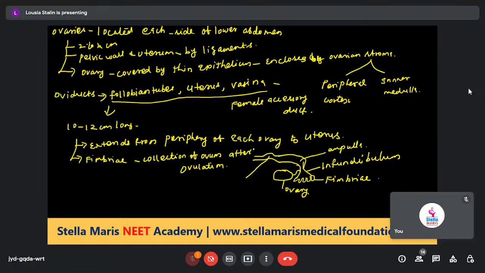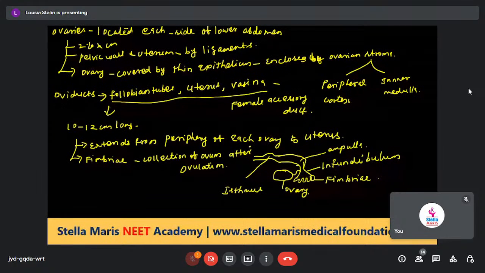The wider part is called the ampulla, and the last part of the oviduct, with the narrow lumen, is joined to the uterus. It is called the isthmus.